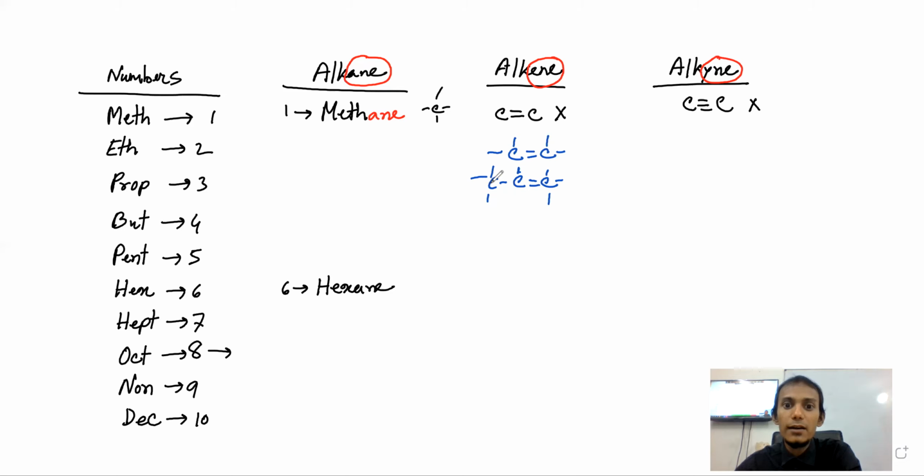If you give the double bond here, this will be the first carbon, right? So prop-ene, propene, you don't need to say the number, but but-1-ene and but-2-ene are both possible. So you need to utter the number, you need to give the number. That is important. So for alkyne, say for example,